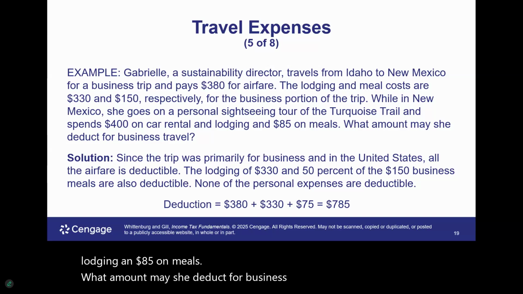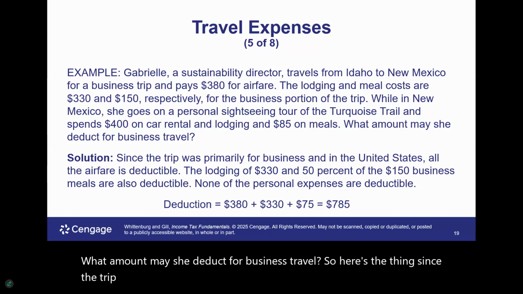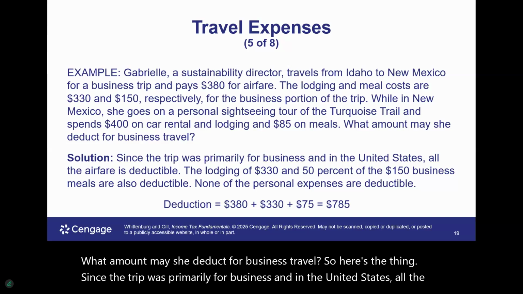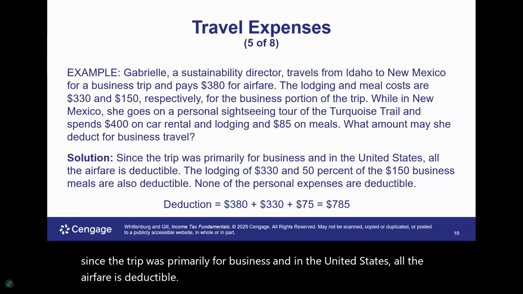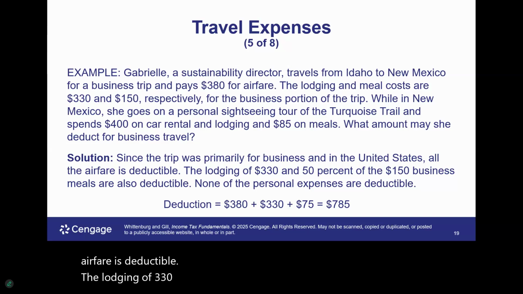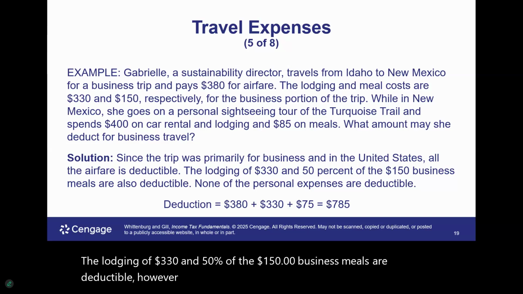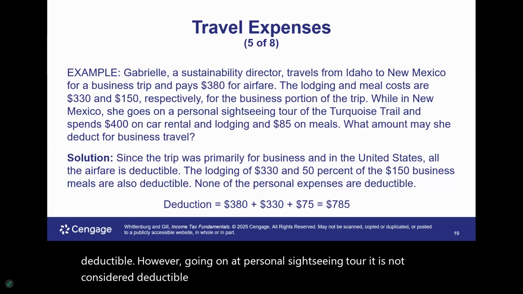So here's the thing. Since the trip was primarily for business and in the United States, all the airfare is deductible. The lodging of $330 and 50% of the $150 business meals are deductible. However, going on that personal sightseeing tour is not considered deductible. So again, the key thing, was it personal? Was it business related? That determines when it is going to be deductible and when it is not.